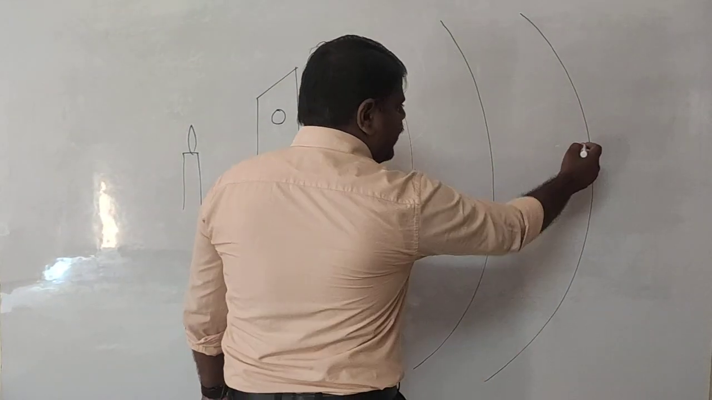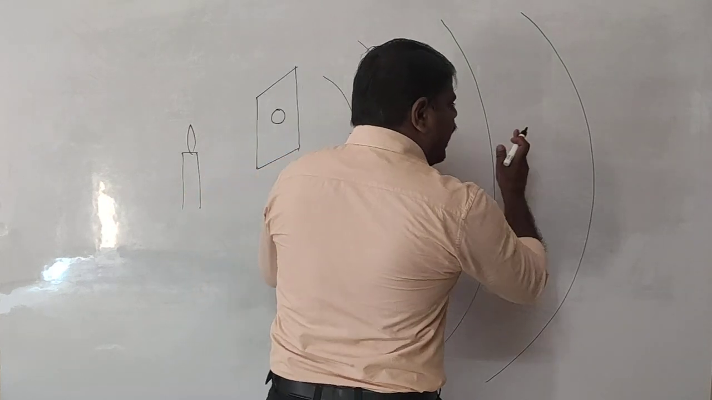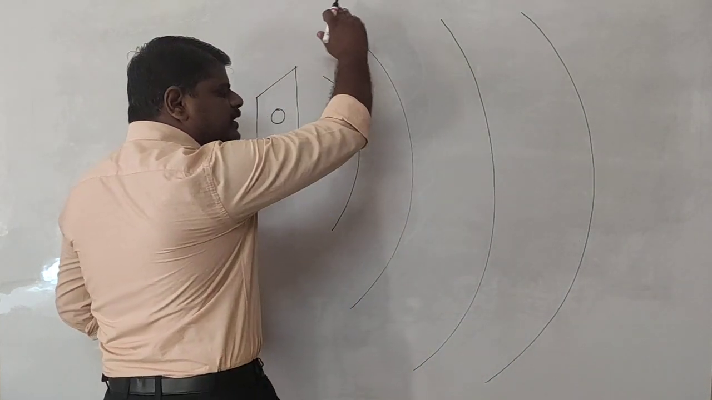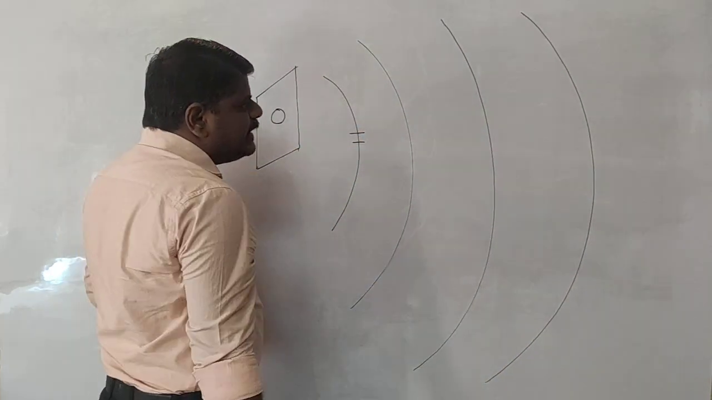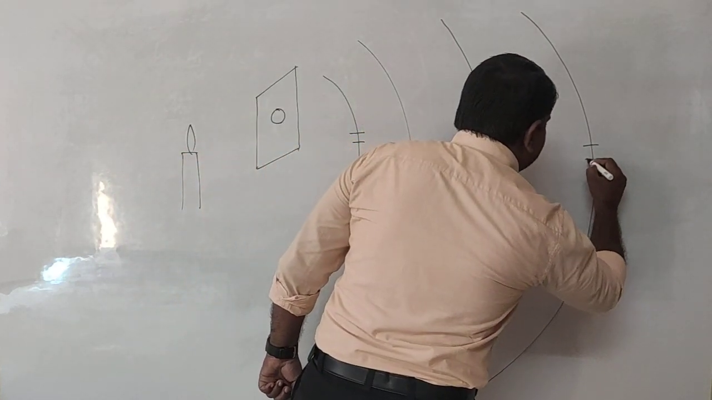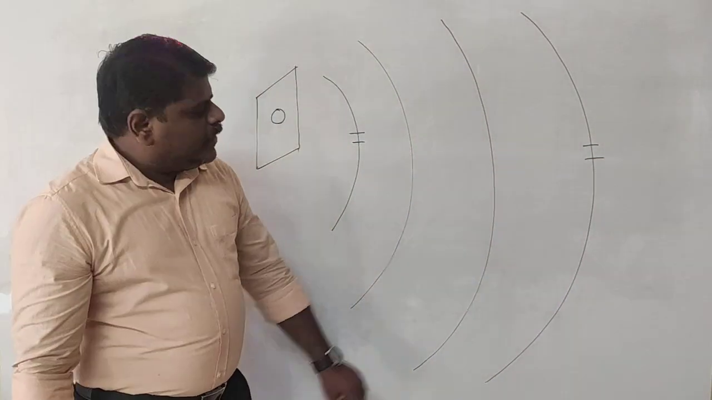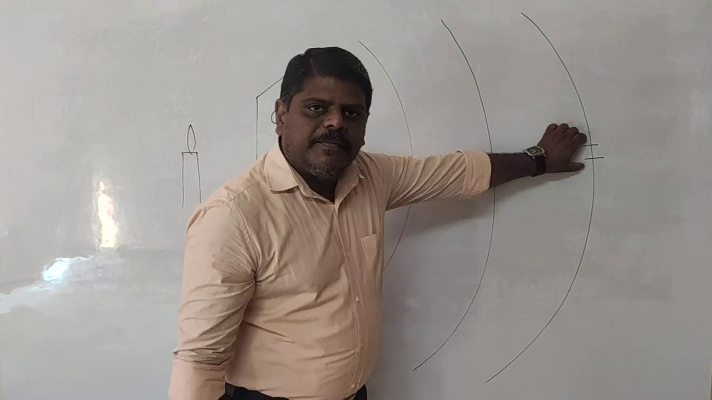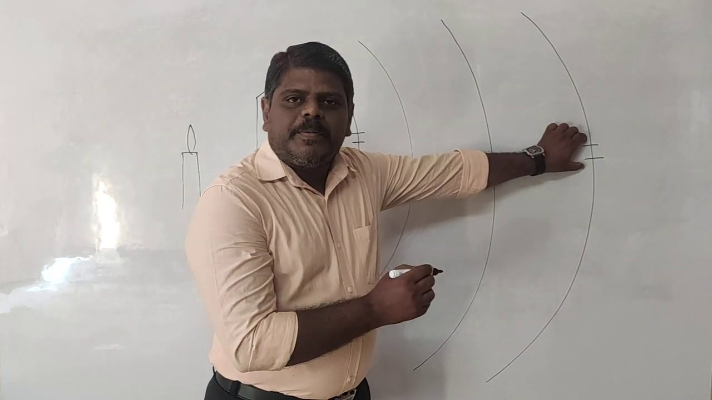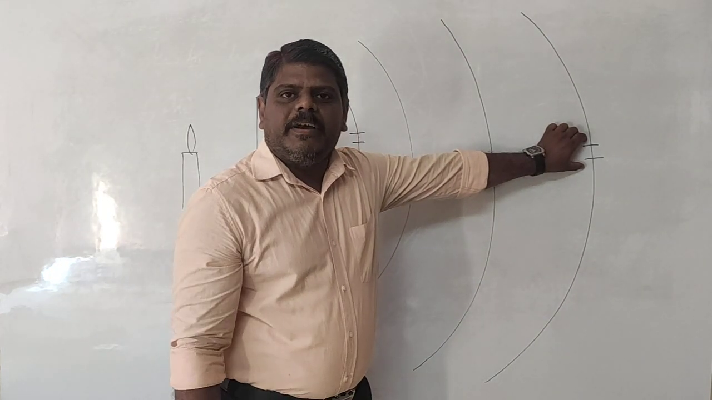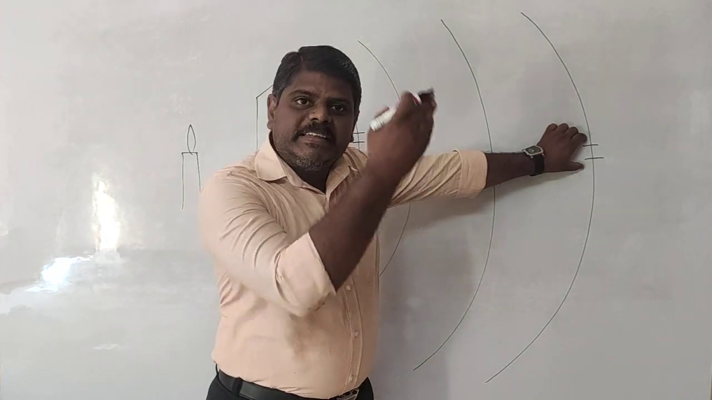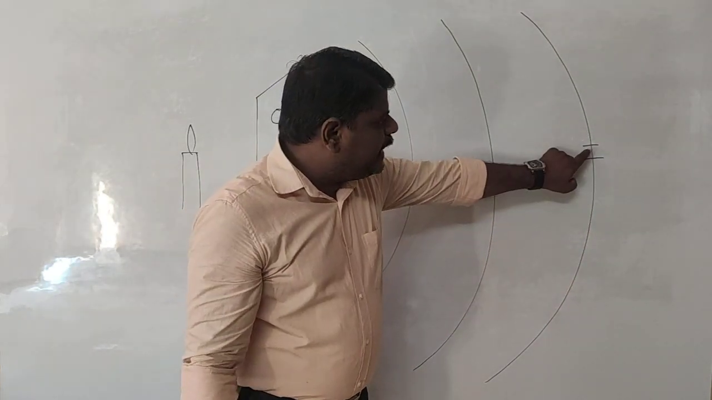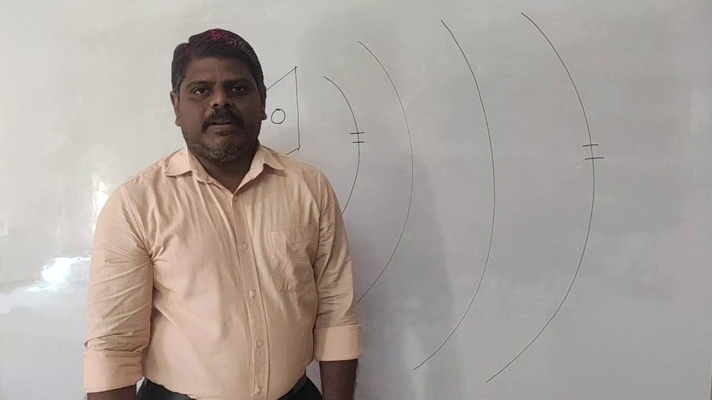The longer the line you take, the more the curve increases. If I take this portion of this wavefront, it will not be called a spherical wavefront. It is a part of the wavefront, but it is a straight line. That's why it will act as a plane wavefront.